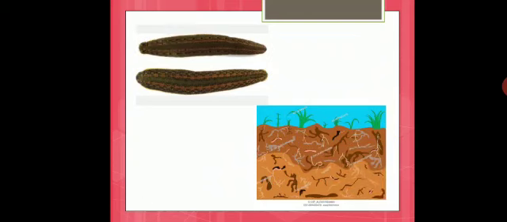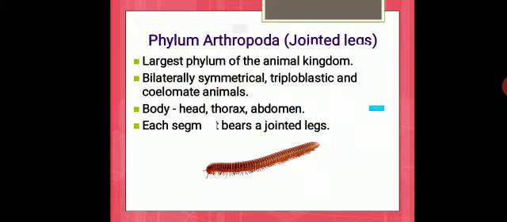So this is the leech. You can see small lines on their body, which we call metameres, and they are joined together by annuli. So these are the earthworms.